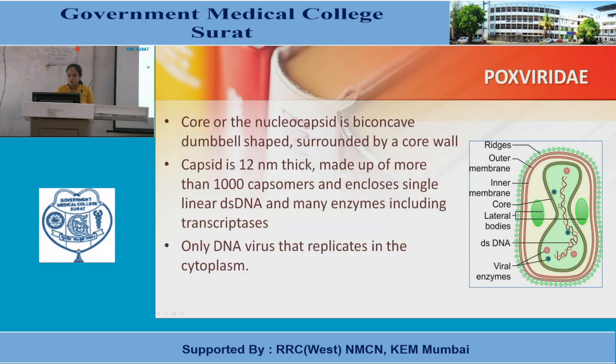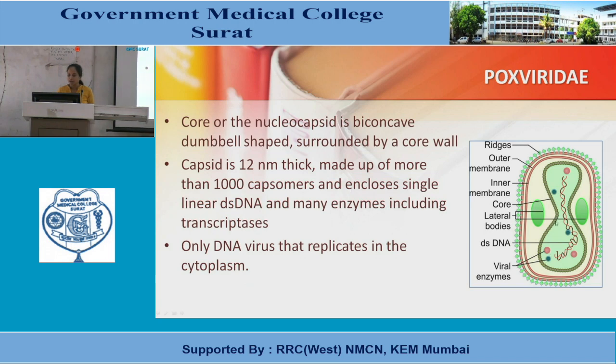Core or the nucleocapsid is biconcave, dumbbell shaped, and surrounded by a core wall. Capsid is 12 nanometer thick, made up of more than 1000 capsomers, and encloses single linear double-stranded DNA.